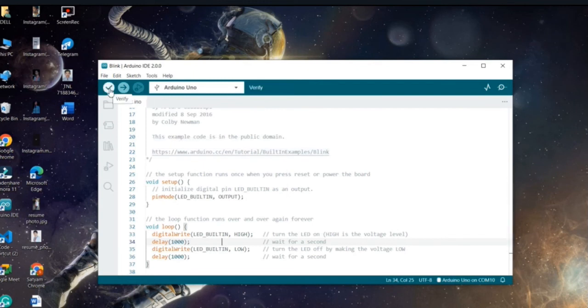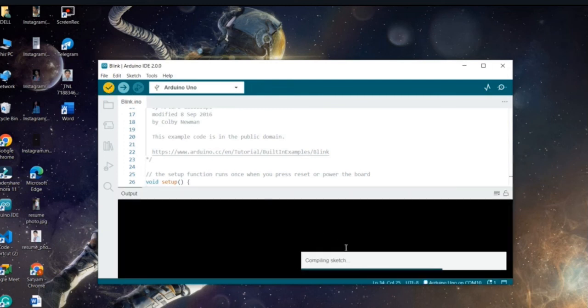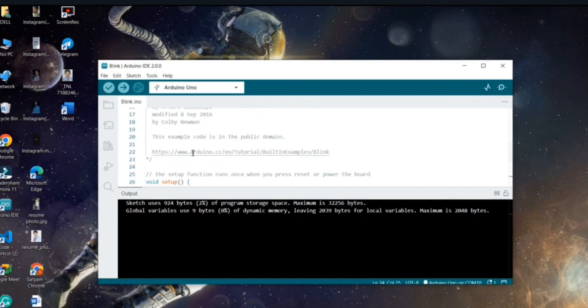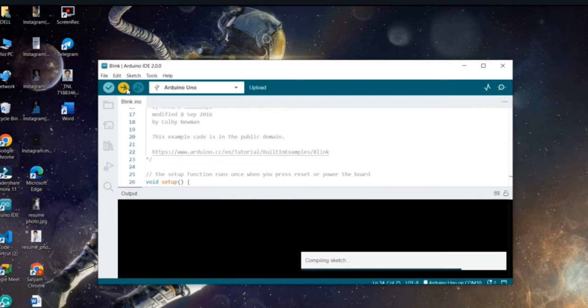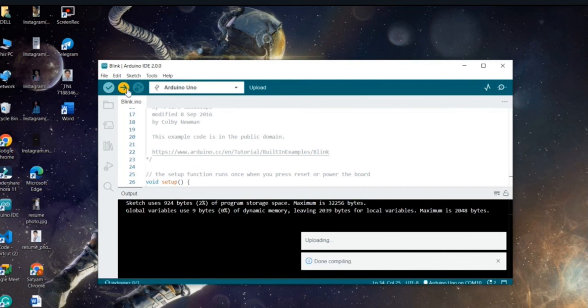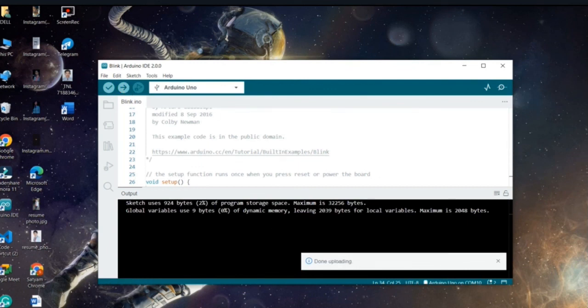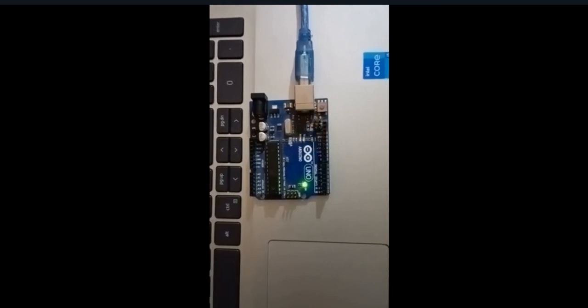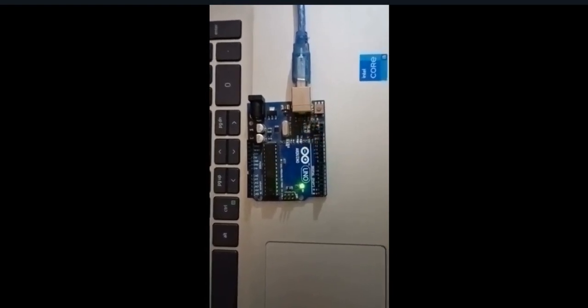Here you can see the button for verify. Click on this. Here the sketch is compiled. You can see the message of done compiling. Then click on the upload button. Here you can see the on-board LED on the Arduino board, on pin 13, will be blinking.